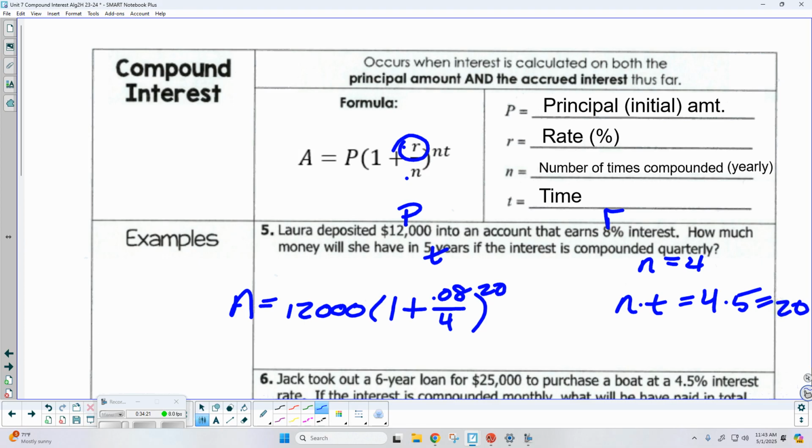Well, the more you compound, the bigger the return you're going to get. But you're going to be surprised to find that it's not that much bigger. I'll even prove it to you on this problem. Let's go ahead and plug this in. So they started with 12,000. How many years did it take? 5 years. Let's see what they got.